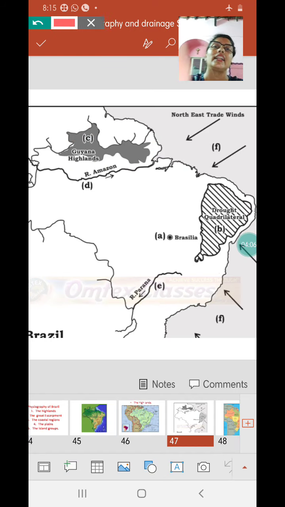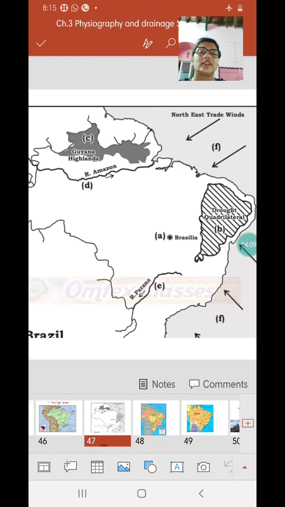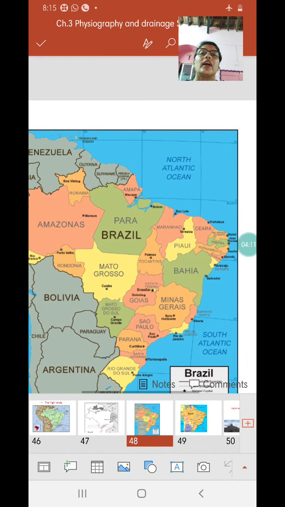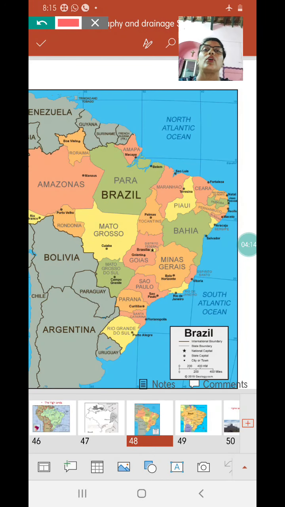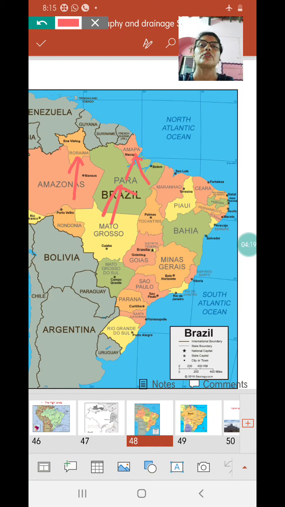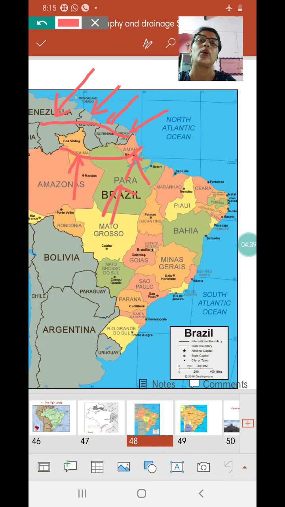These Guiana Highlands stretch in 3 different provinces: Roraima, Para and Amapá. Of course, only the northern part of these 3 provinces have the Guiana Highlands. The major part of these highlands are in the countries of Venezuela, Guyana, Suriname and French Guiana.